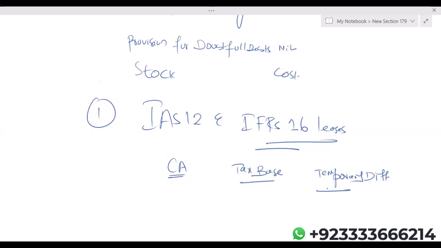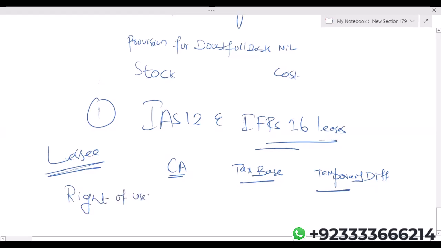When it comes to lessee, lessee means the company which is actually utilizing the asset. Lessee is the organization which actually uses this asset. And the entire relationship between IAS 12 and IFRS 16 is with the accounting of lessee. Now, what does lessee do? Lessee recognizes right of use asset. So obviously in lessee's books, there will be a carrying amount of right of use asset.